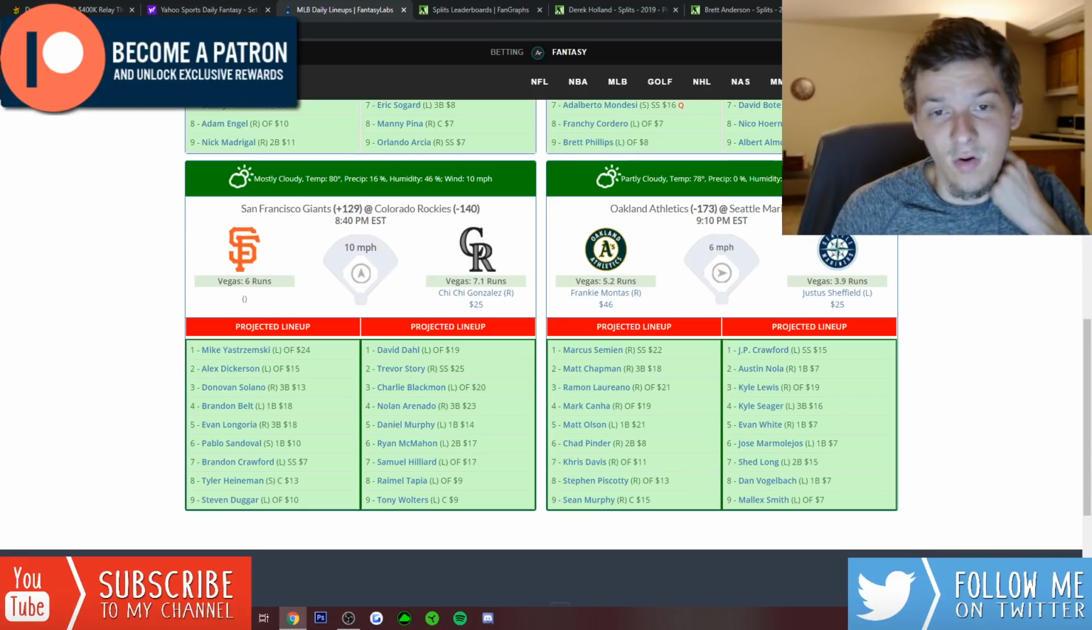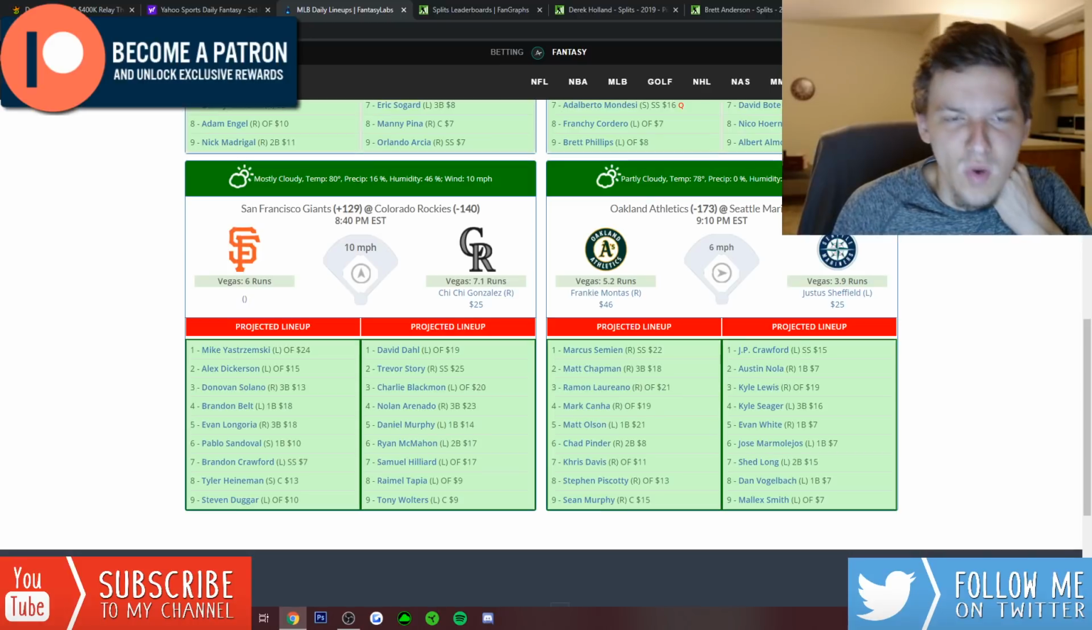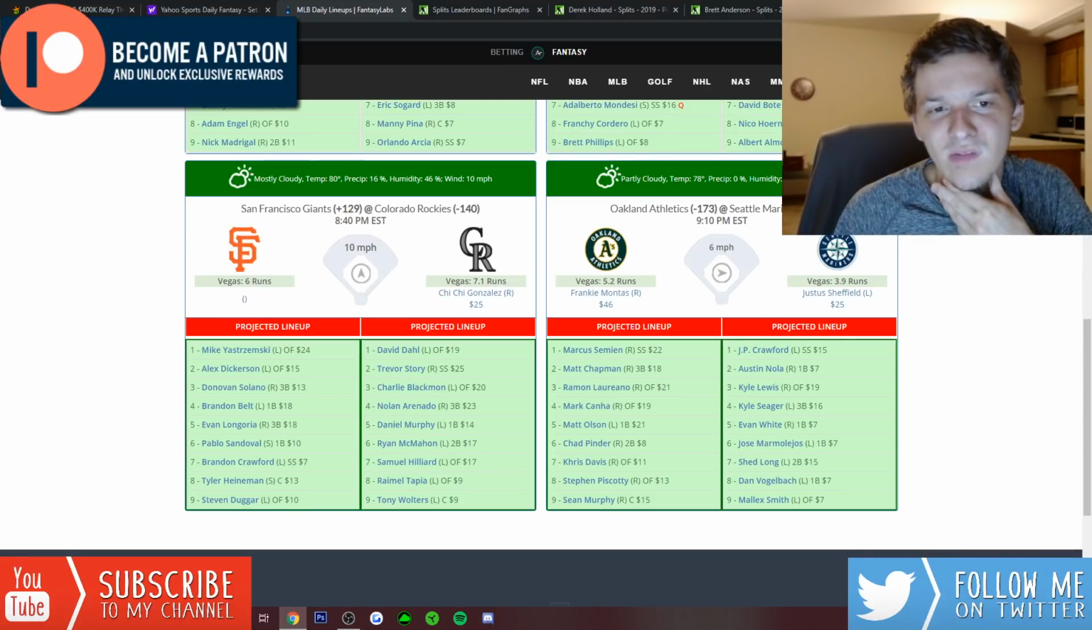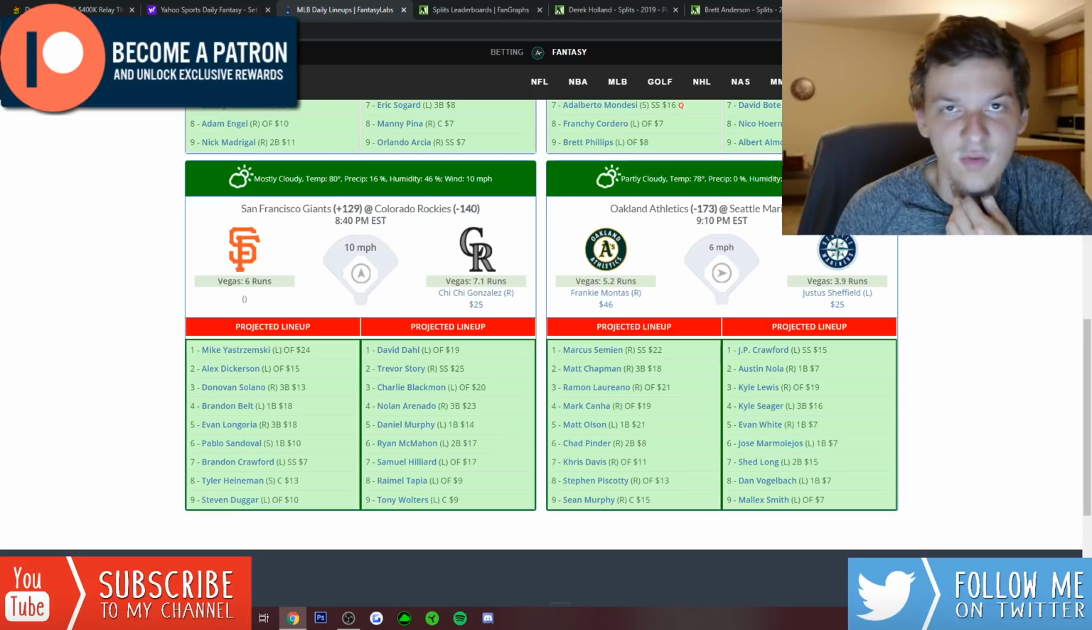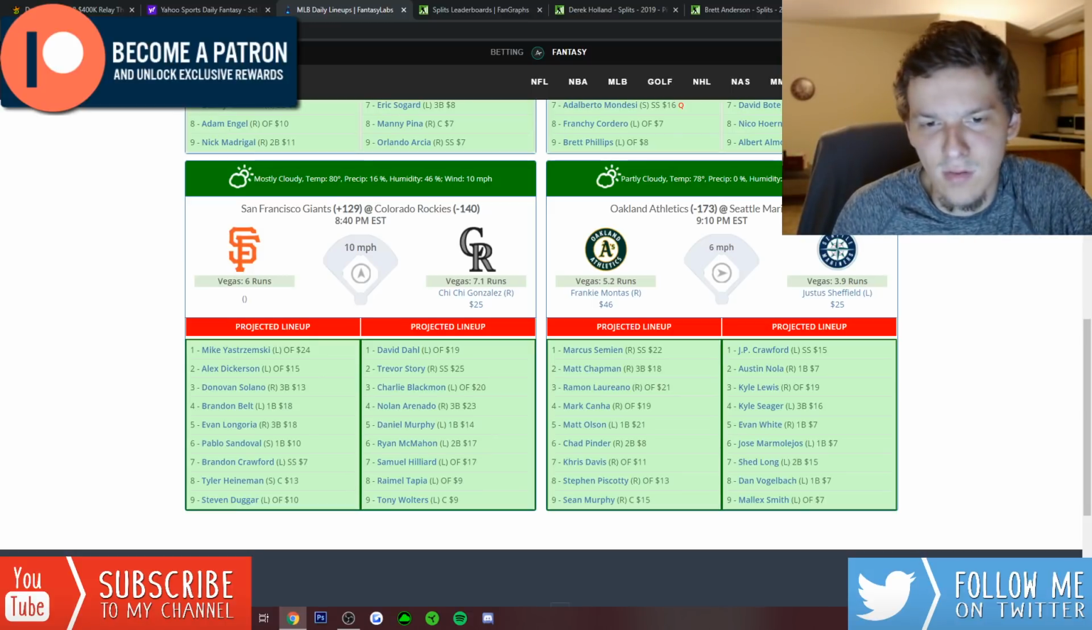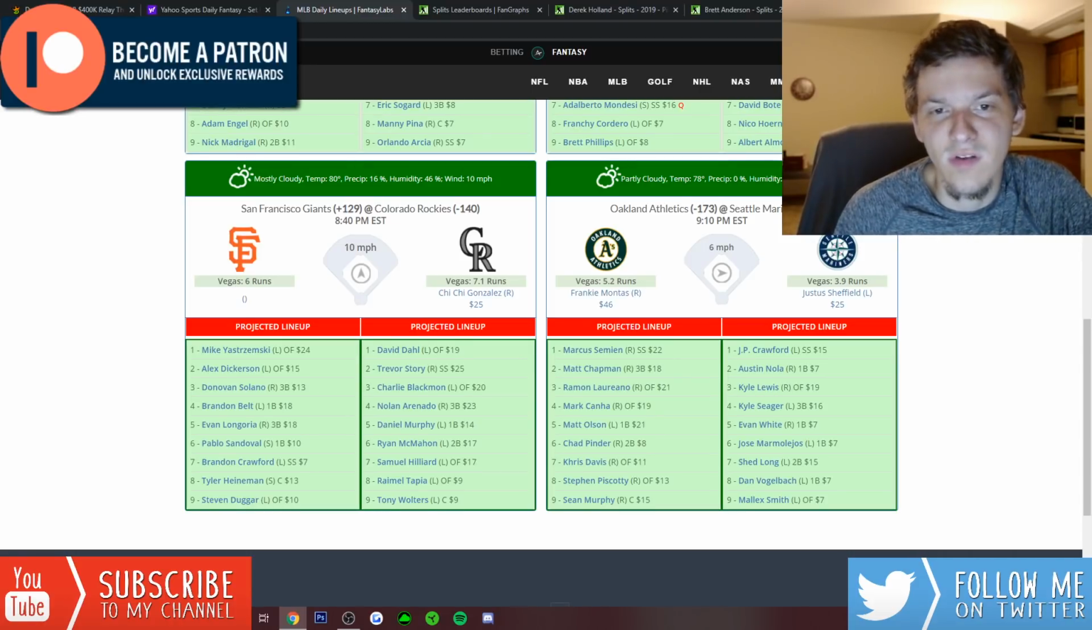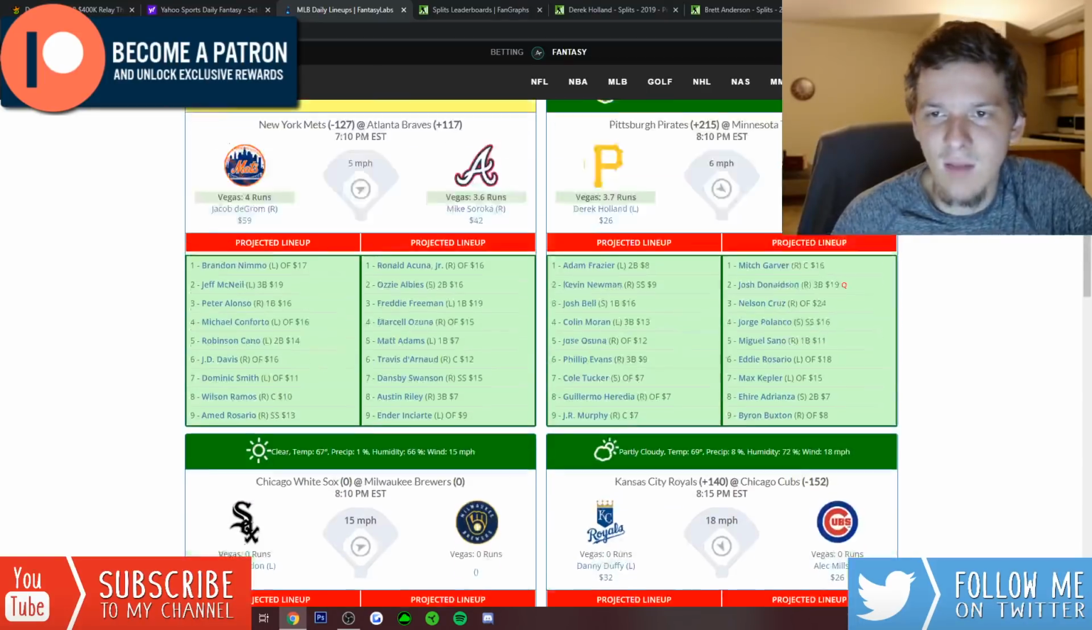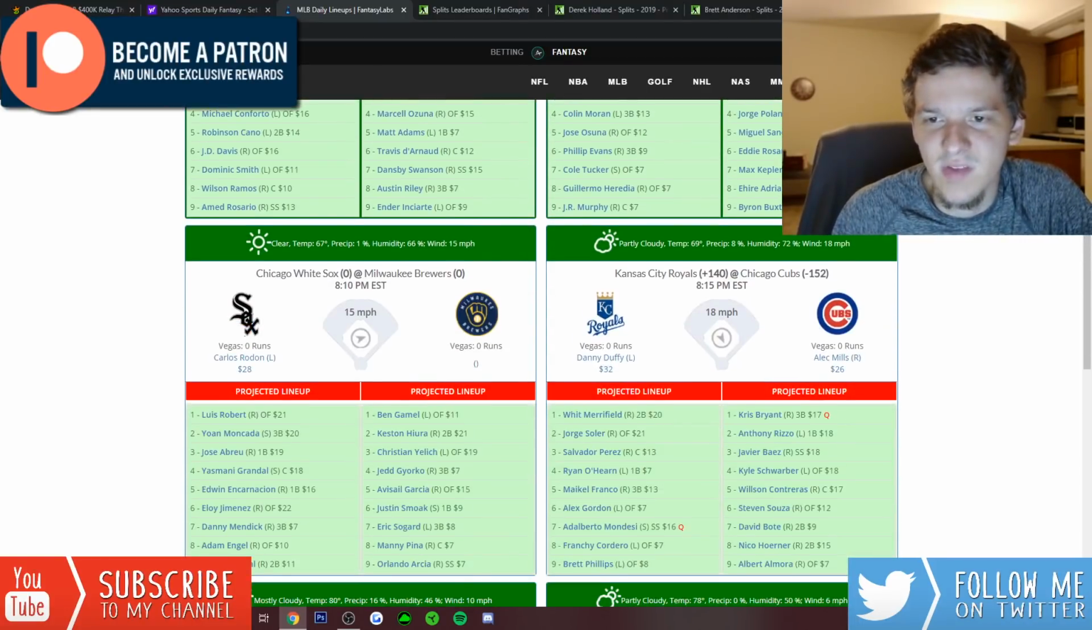If I had to project or just guess which team scores more runs, though, I think the Rockies more times than not score more runs in this situation. I just don't think Cueto's that good. I don't think Chi Chi Gonzalez is that good either. But the Giants have a much worse lineup than the Rockies, and the Rockies have a ton of lefties that can really do damage against Cueto. Dahl, Blackmon, Murphy, McMahon, Hilliard, these guys all have some power. Wouldn't be surprised to see Cueto give up multiple home runs here. So love the Coors Field game, love the Twins, definitely two of my favorite stacks.